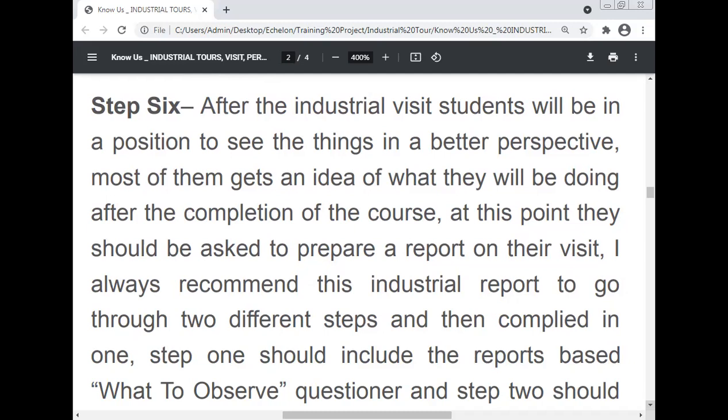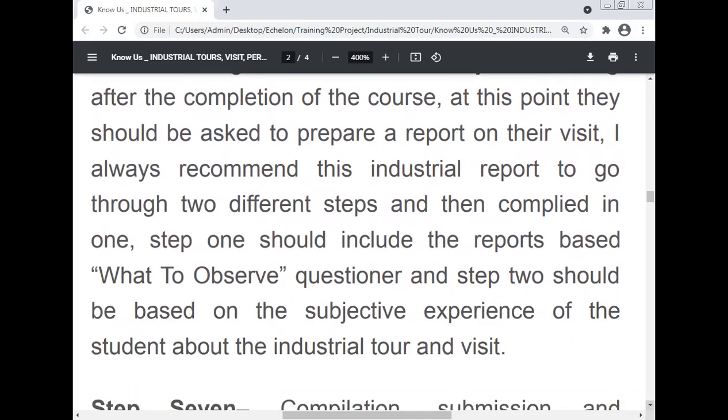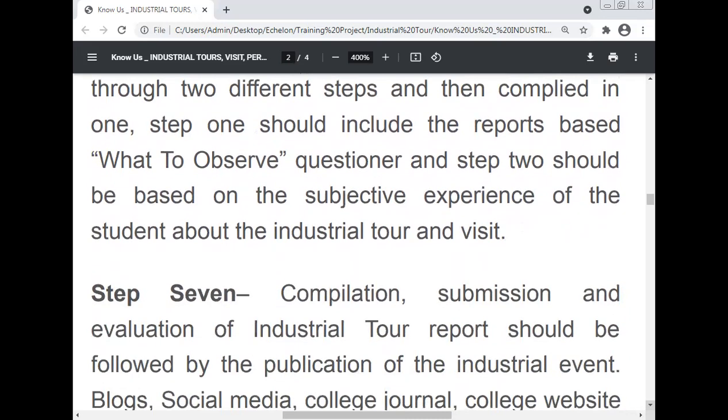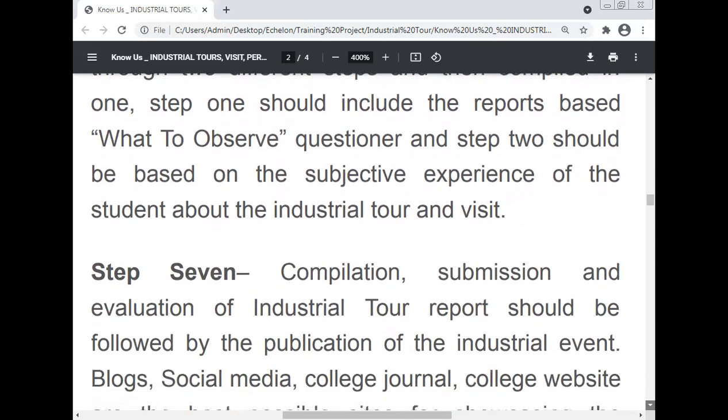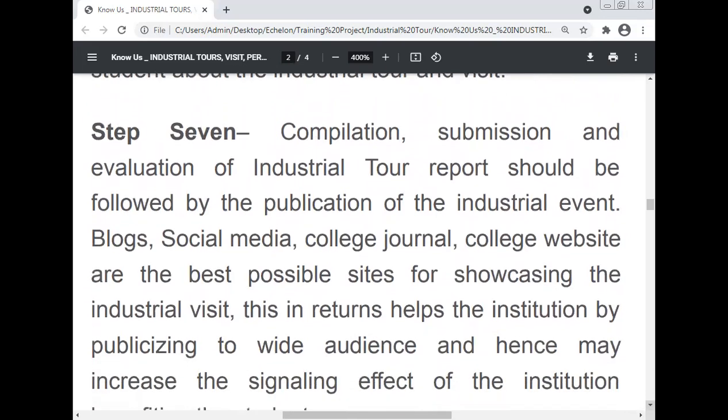I always recommend this industrial report go through two different steps and then be compiled into one. Step 1 should include the report based on the what-to-observe questionnaire. Step 2 should be based on the subjective experience of the student about the industrial tour and visit. Step 7.